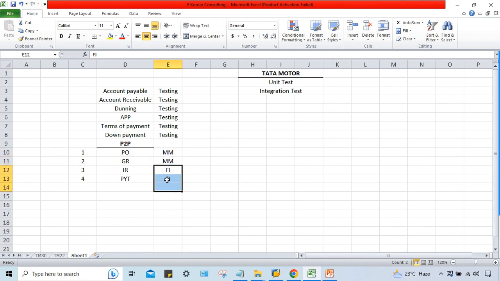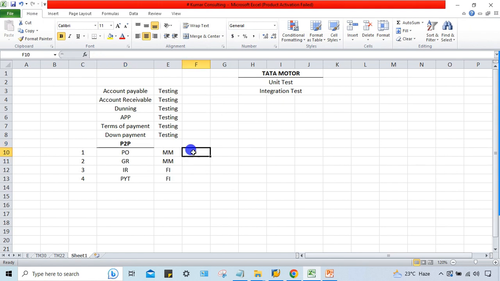Now here is one process, but it will be tested by both. First, the MM consultant will create a PO, then the MM consultant will post the goods receipt, the FI consultant will post the invoice, and then the payment, and then we can say that we have successfully tested the P2P process. So this is called integration testing.